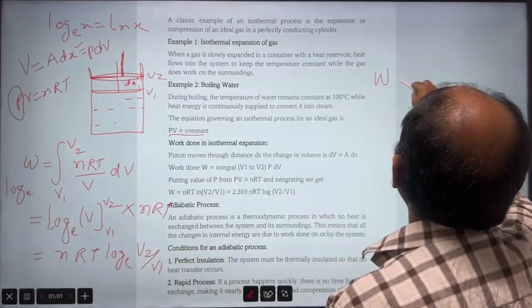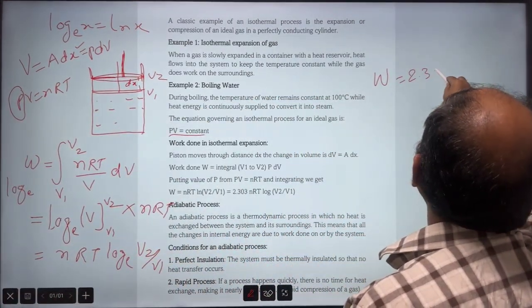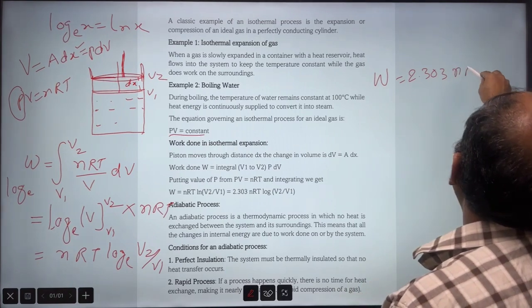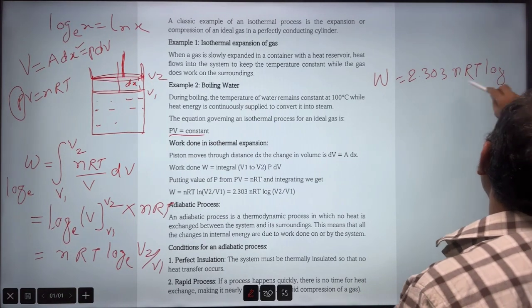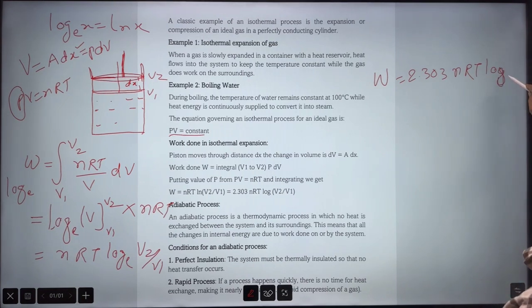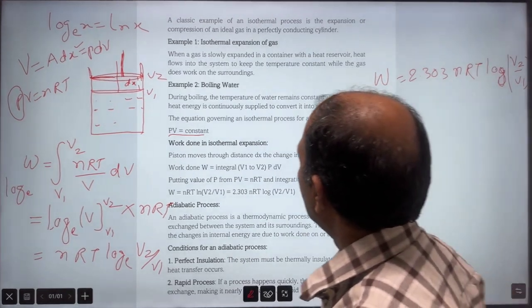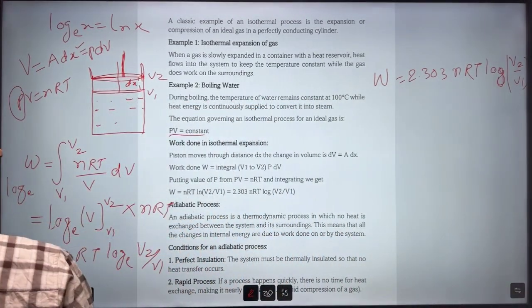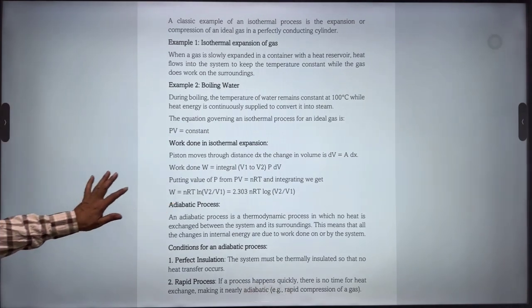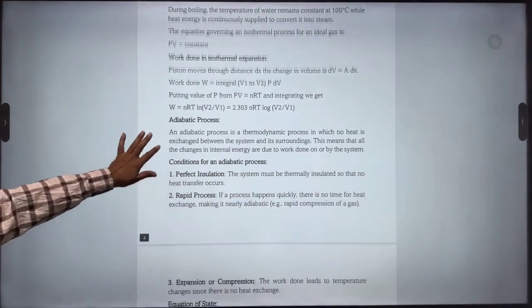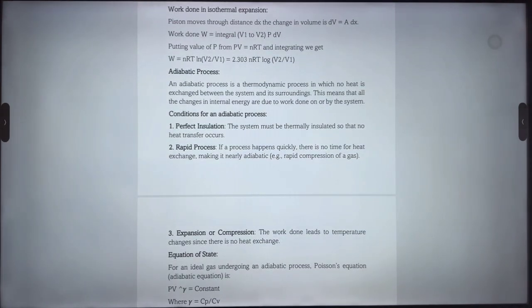So work done is equal to 2.303 nRT log, and now it is log base 10, and this is V2 upon V1. So I think you have understood the work done in isothermal expansion. Now we are going to see the adiabatic process.